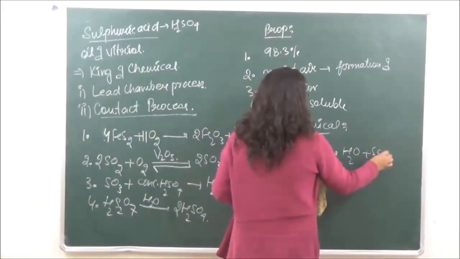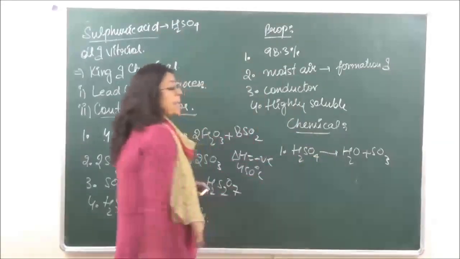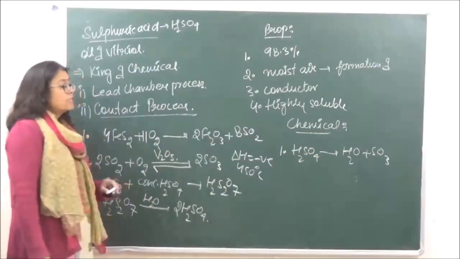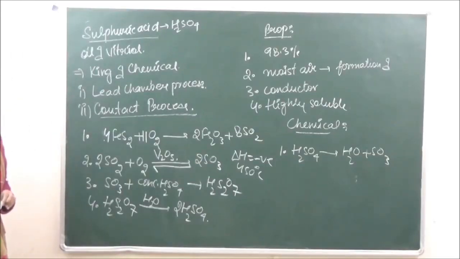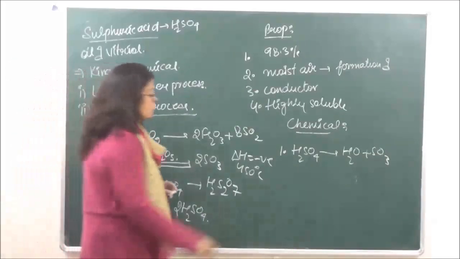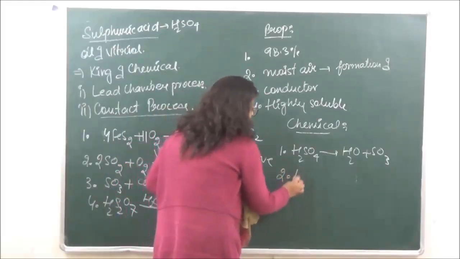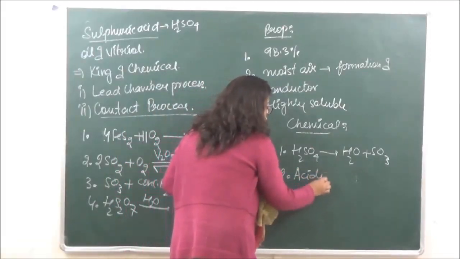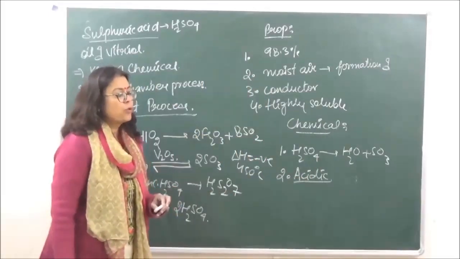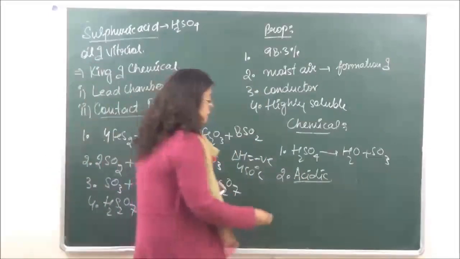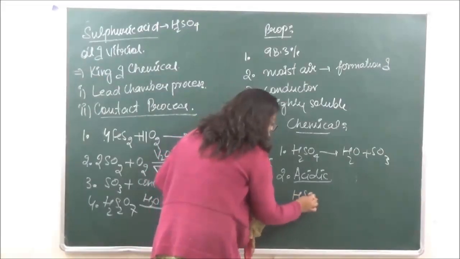So that is why sulfur trioxide is known as the anhydride of H2SO4. ठीक है? It is acidic in nature, and it also forms two types of ions. One is the bisulfate ion and the other one is the sulfate ion, thereby forming two series of salts over here.